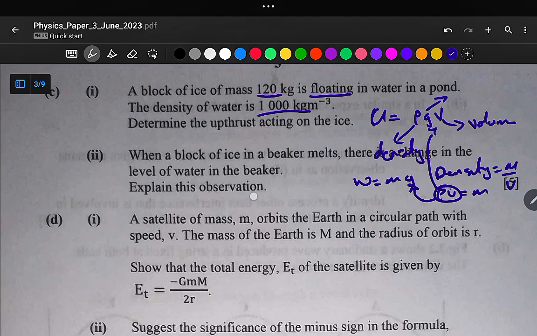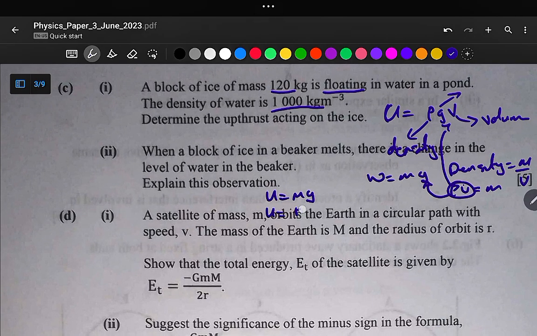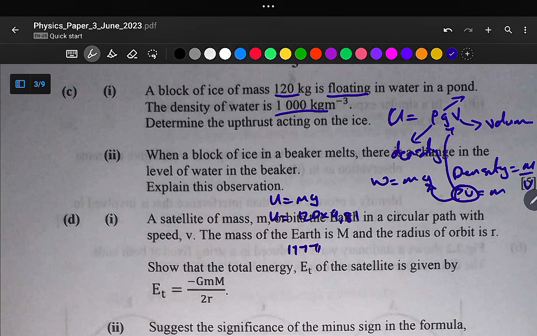So our upthrust is equal to mg, which is 120 multiplied by 9.81, and this gives us 1177.2 newtons. So here is our upthrust. This was a tricky question, and it was very difficult to understand that we are not using this 1000.